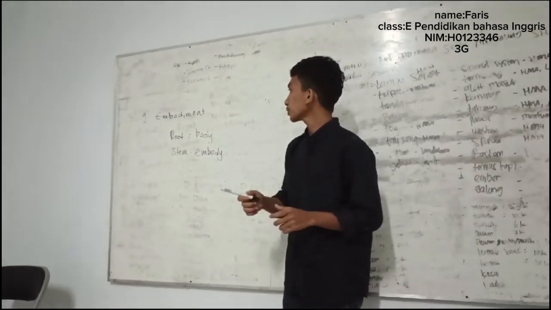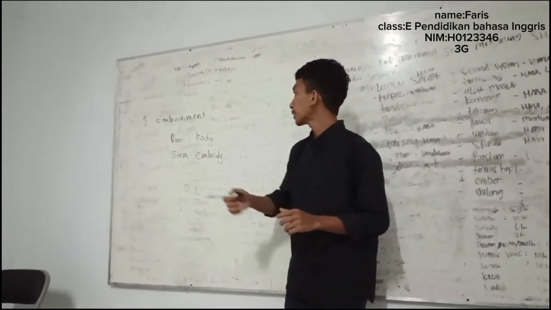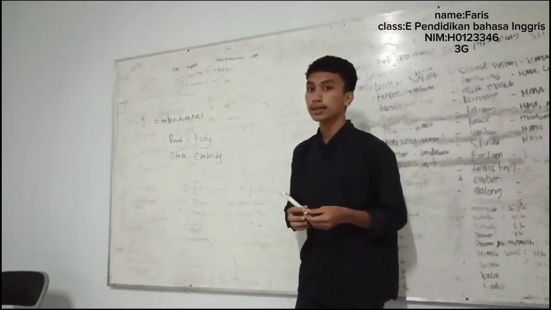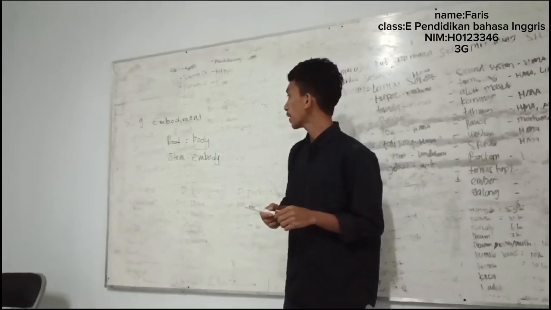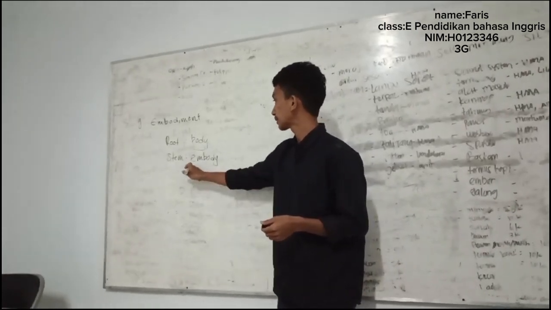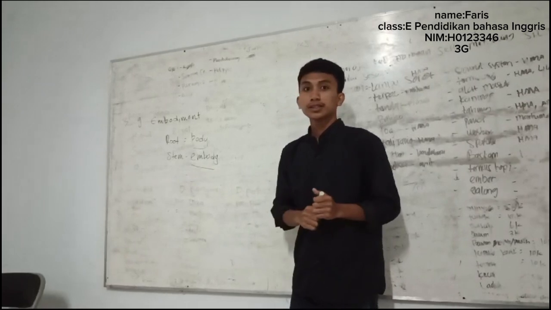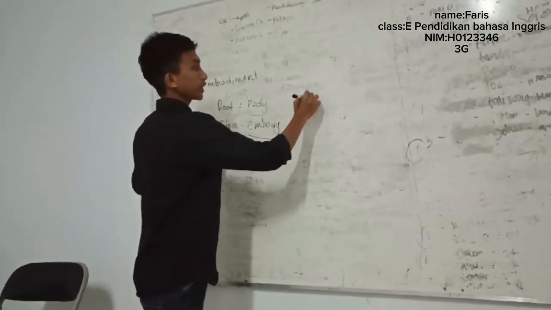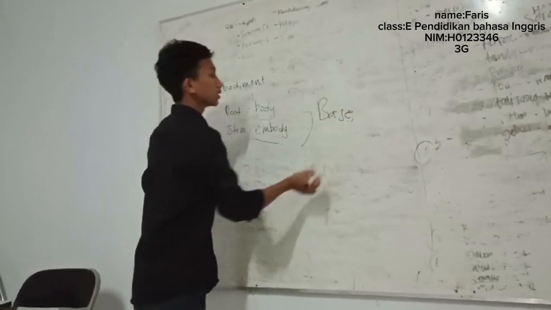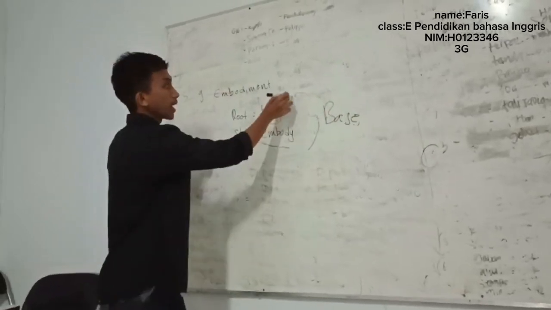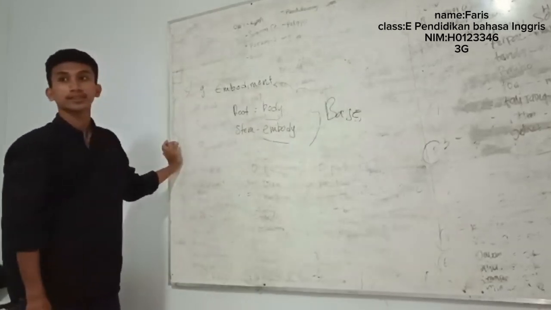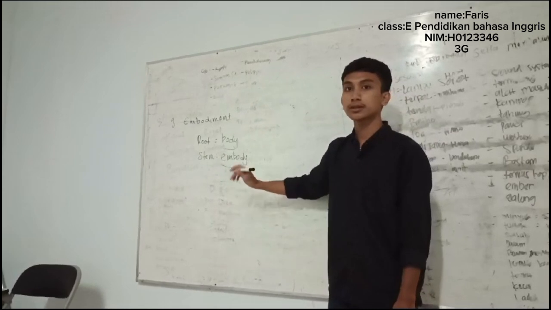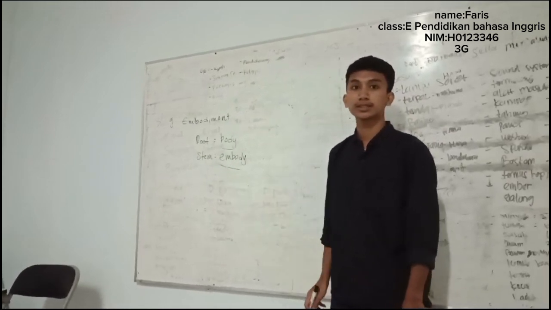The root of the word embodiment is body, and the stem of the word embodiment is embodi. So these are the base to create the word embodiment. Why is the word embodiment not a stem? Because there's no meaning in the dictionary.